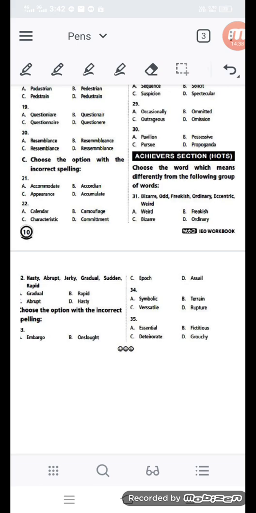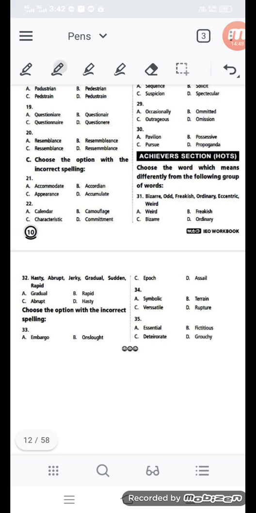So which option are you going to sort out? I'm going to sort out option D, ordinary. Ordinary means normal, and most of the words given here are not normal. Bizarre is not normal, odd is not normal, freakish is not normal, but ordinary is normal, and eccentric and weird are also odd situations.